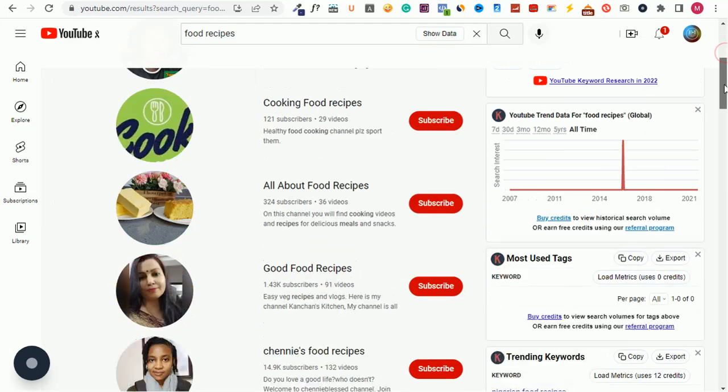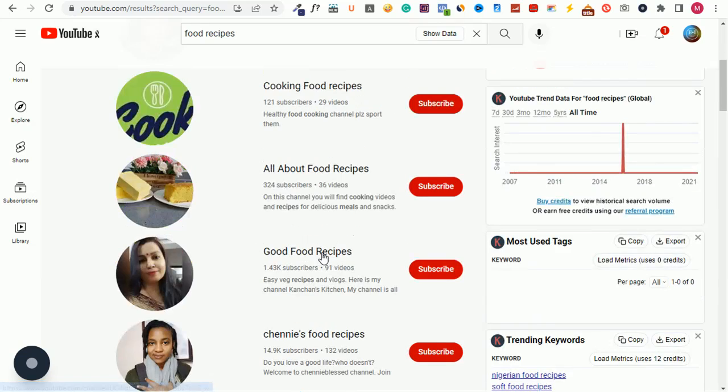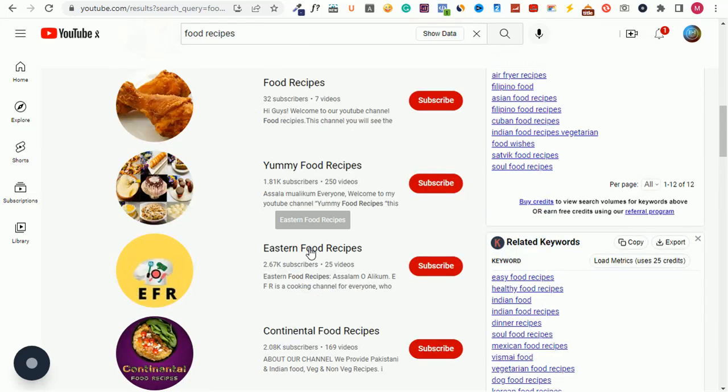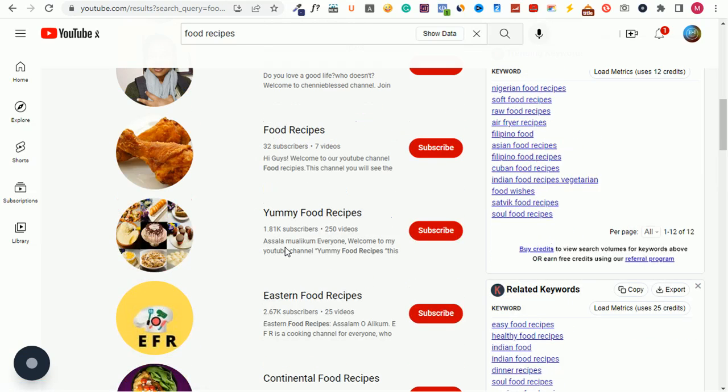Now once you're scrolling down, I can see you have cooking food recipes and the rest of them. If I scroll down, you will have instant food recipes and the rest of them. I'm showing you something: if you're someone who knows about food, or you can create content about food, this is something you can focus and deal on.